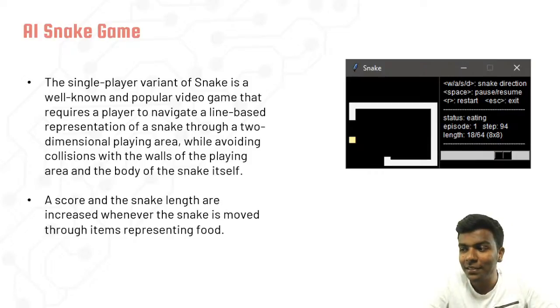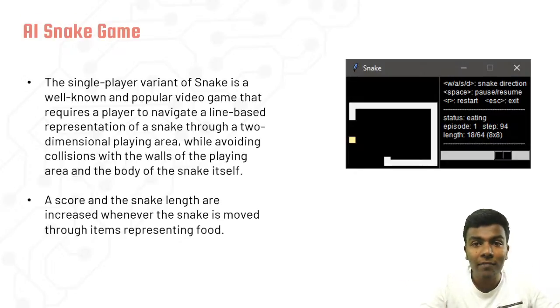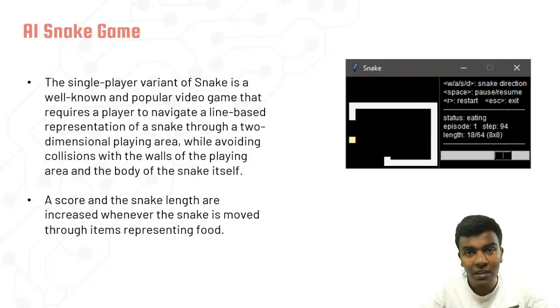That is a major challenge. Finding a path in the sense that there may be a shortest path. For example, if you are seeing this figure, and there is an egg here, you just see the mouse pointer. If there is an egg here, it can go straight. Other than that, if there is no tail even, it can go straight. But when you are reaching 80% of the game, you are supposed to occupy 80% of the game space. In that scenario, even if there is a shortest path, it should not go for that shortest path.